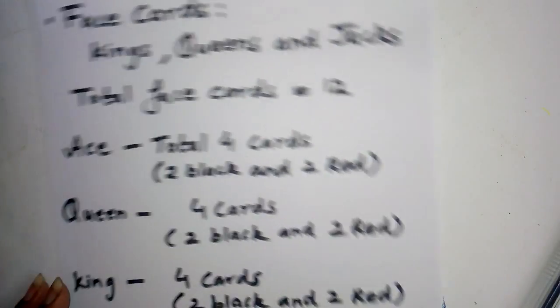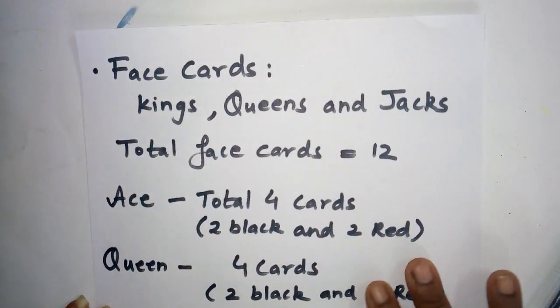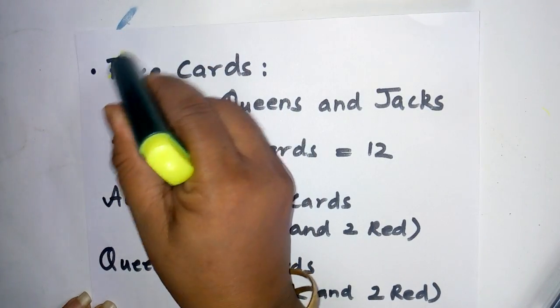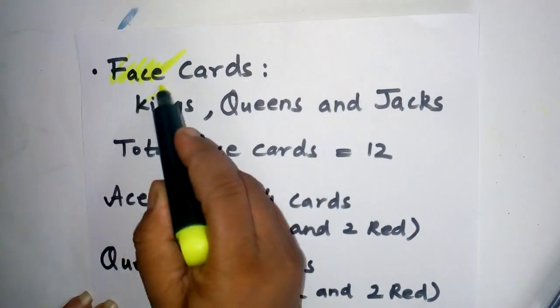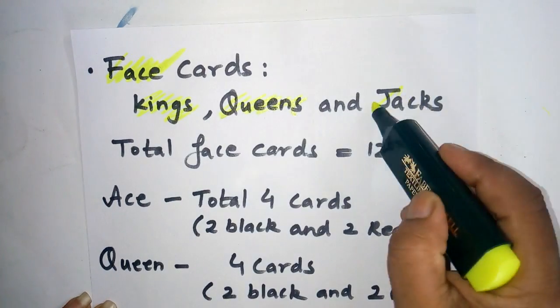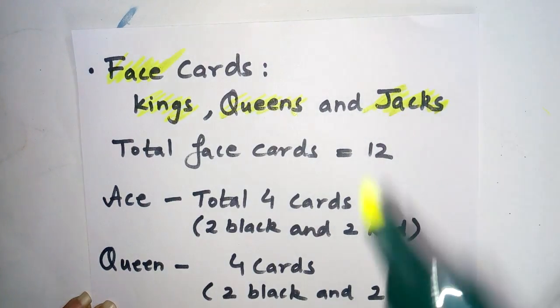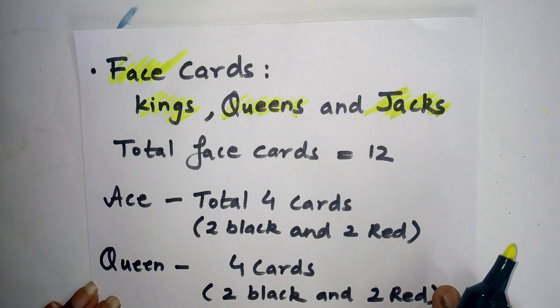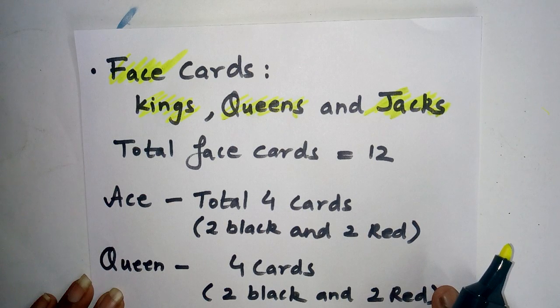Now come to the face cards. What are face cards? Face cards are always kings, queens and jacks. Ace is not included. Please remember this. This is a very common error: students include ace as a face card.